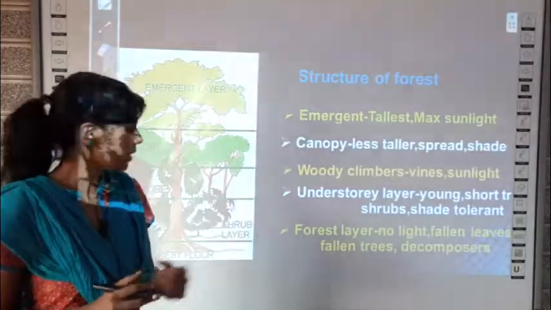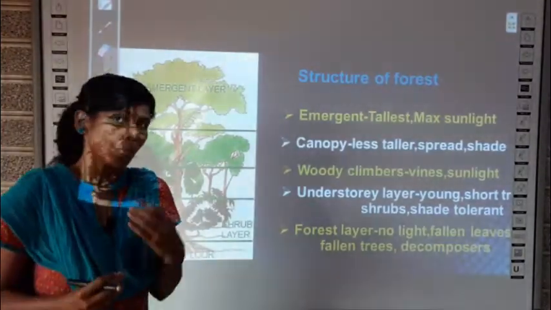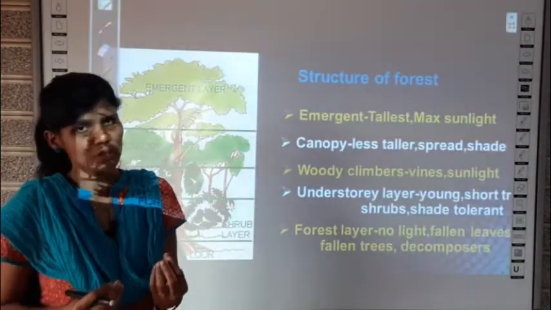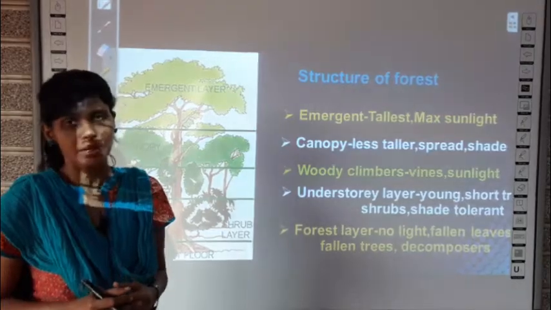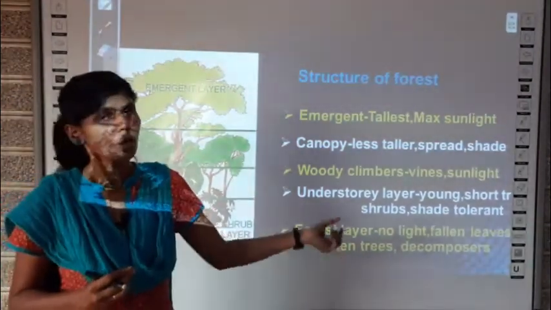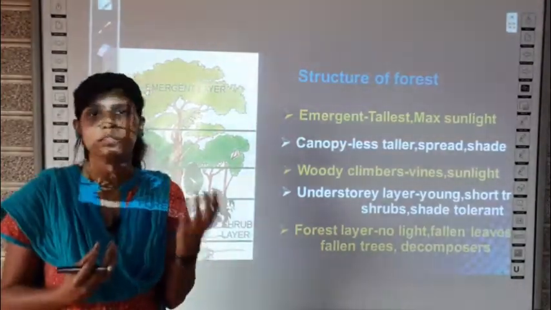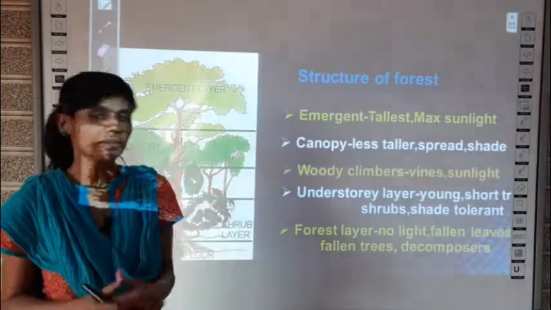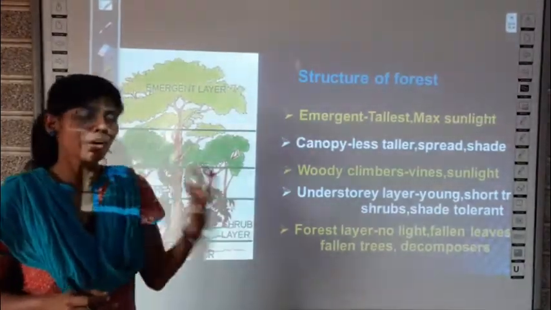What is the forest layer? It is called the ground layer, which means after the withering of leaves, the ground will be fully covered with dried leaves or fallen leaves, right? So these fallen leaves come under this forest layer or ground layer. Not only the leaves, the old tree barks can also be found in this layer. So the leaves and the old bark together make up the forest layer.